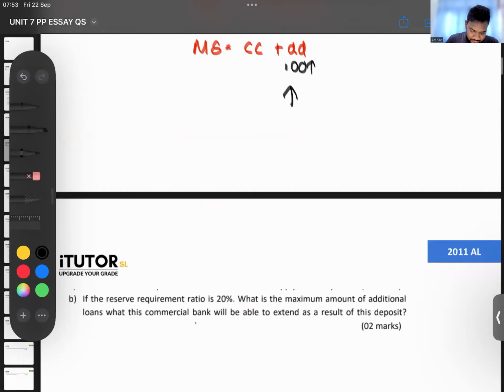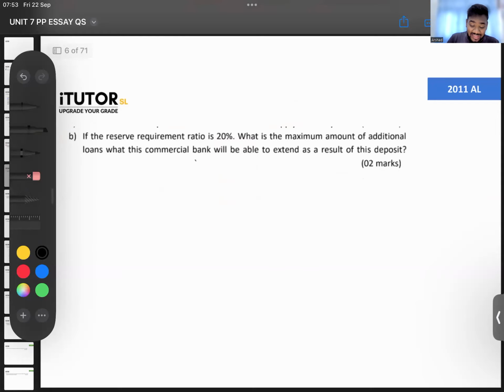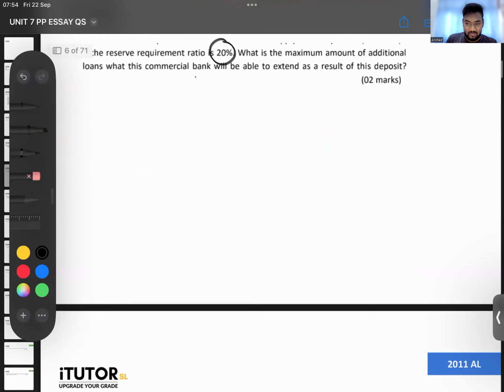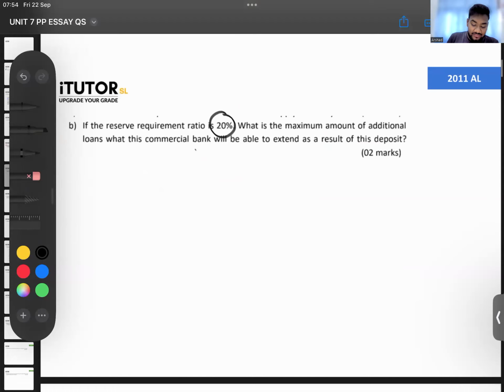Okay, part B. Now they are saying here, if the reserve ratio is 20%, what is the maximum amount of additional loans this commercial bank will be able to lend? Money supply is currency held by public and demand deposits, guys, not demand deposit divided by currency held by public.